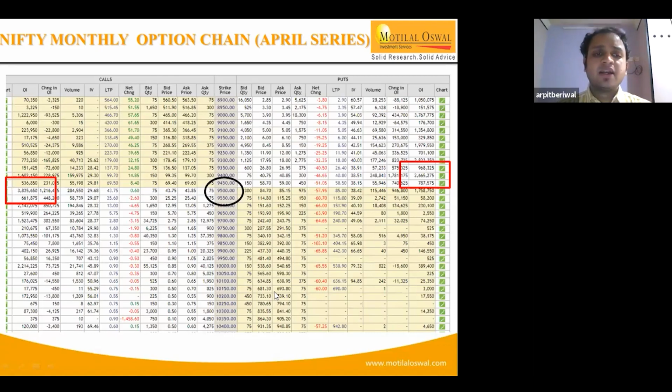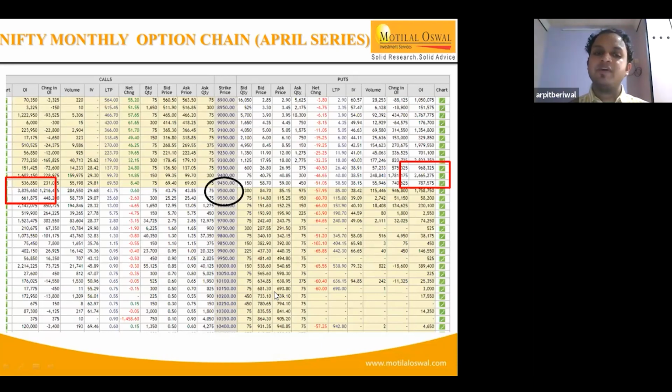There's a question: the market climbed about 90 points, but the 9,500 ATM option gained only 10 points. This is the thing that I was talking about. Premiums depend upon two things. First, the volatility. Second is theta, that is the time value. Yesterday there were 2 days left for the expiry, and now there's only 1 day left. Yesterday VIX was around 36, 37, 38 levels, and now it has further declined by 5%.